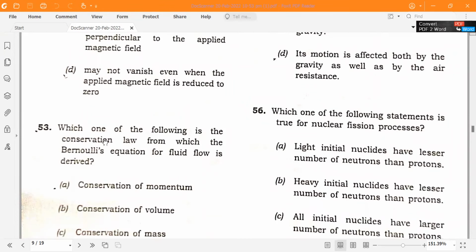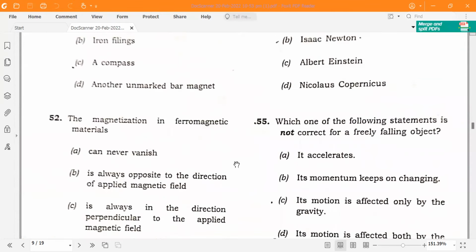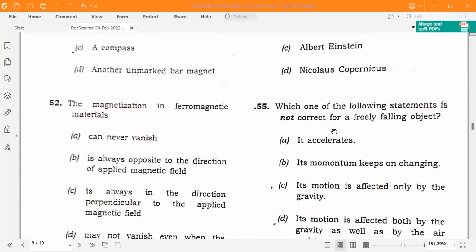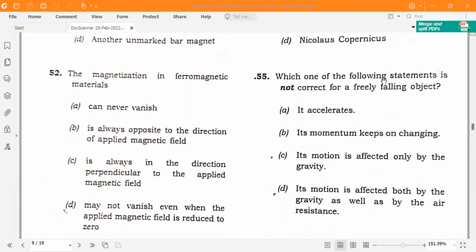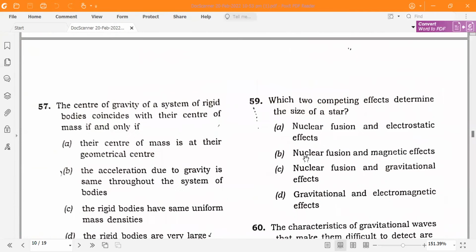Which one of the following is the conservation law from which the Bernoulli equation for fluid flow is derived? So, conservation of energy. Who among the following is known to be the first one to consider the role of inertia in motion? Isaac Newton. Which one of the following statements is not correct for a free falling object? A free falling object's motion is affected only by gravity. Many people are thinking that it is air resistance, but the correct answer will be only by gravity, meaning its motion is affected only by gravity.